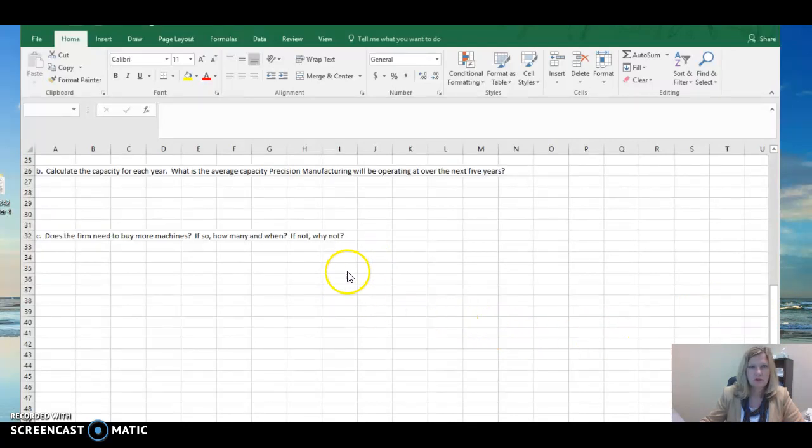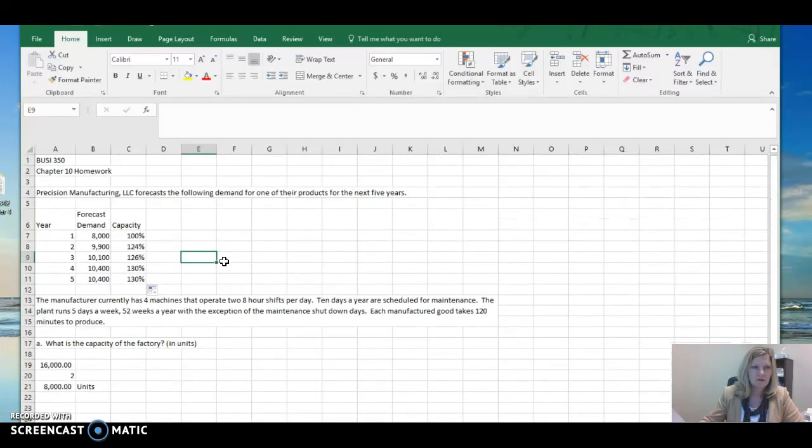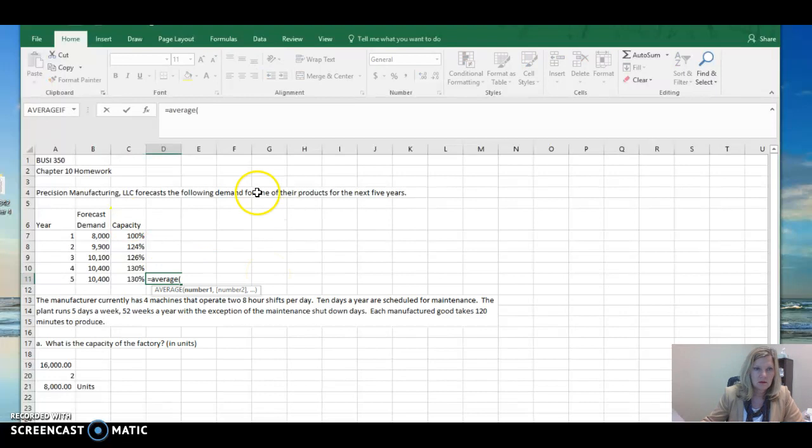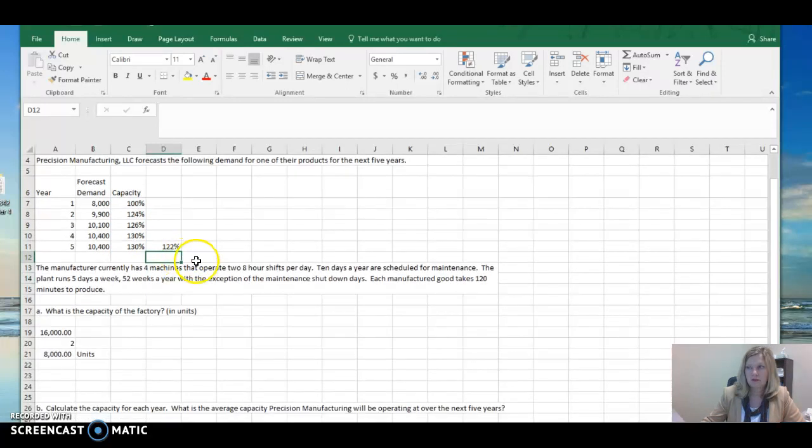There are a few different ways that we could solve this. I'm going to take a look at what my average capacity is, so equals average. My average capacity is 122%.